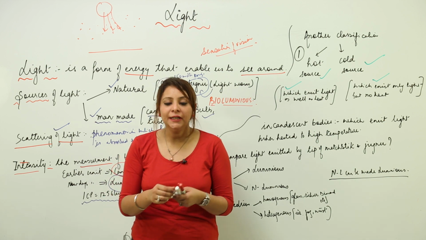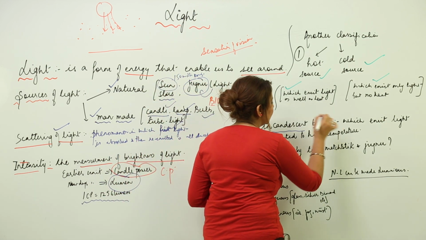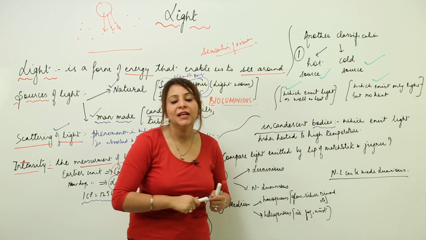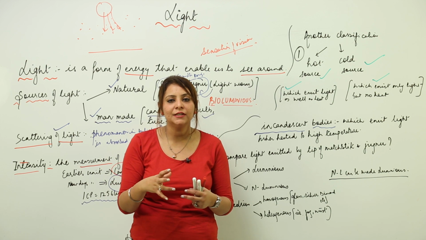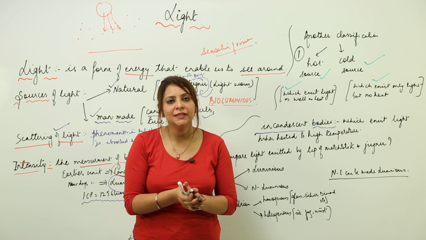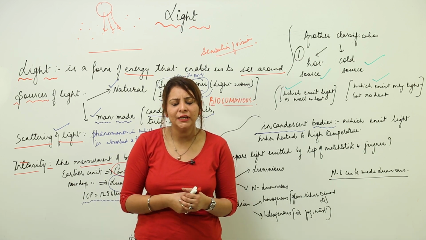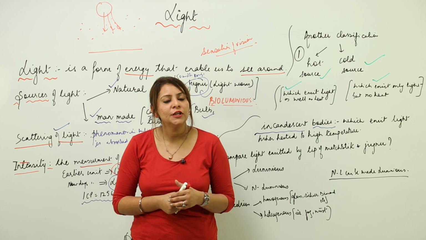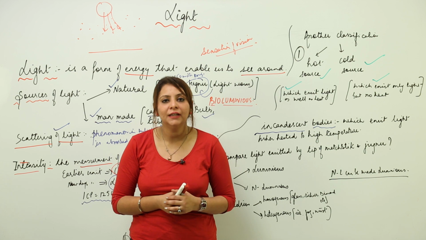Now we encounter many other objects also, like incandescent bodies. What are those bodies? There are certain bodies which, when you heat them, start emitting light. Almost all non-luminous bodies around us are actually incandescent bodies, because when we heat them, the temperature rises and they start emitting light.